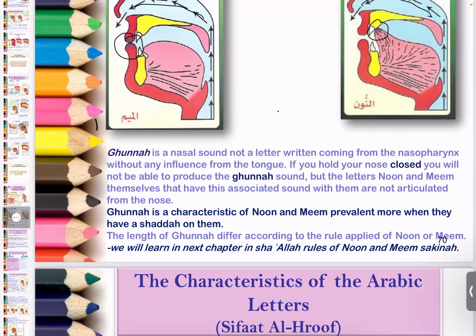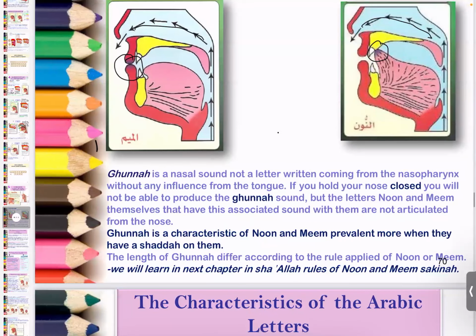The length of the gunna will be the same. In Jazariya, the one we are doing right now, Hafs and Asim, the length of the gunna is two counts. How will the gunna differ? They will differ in their strength.